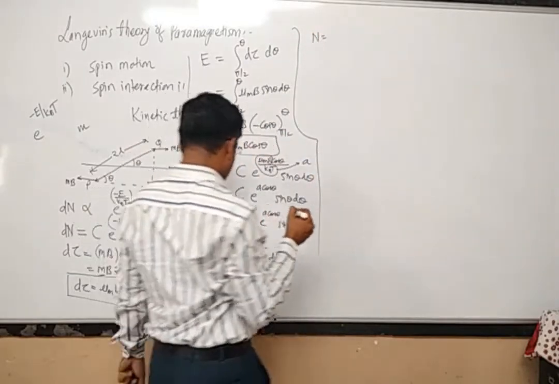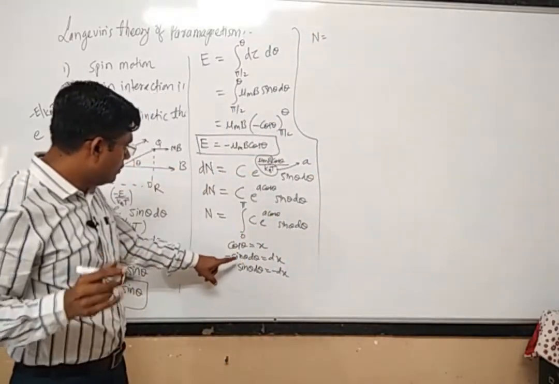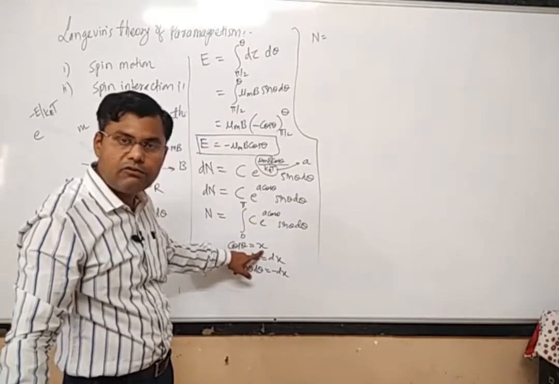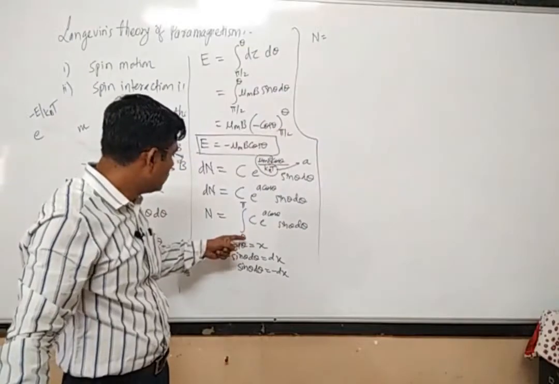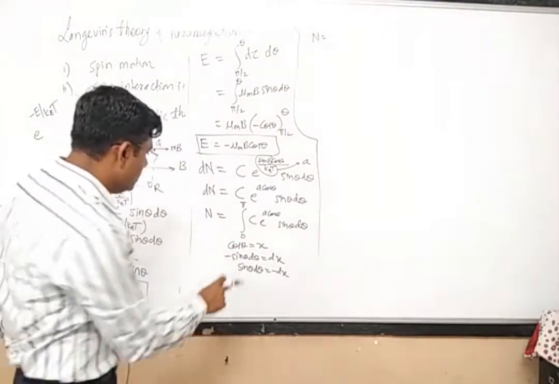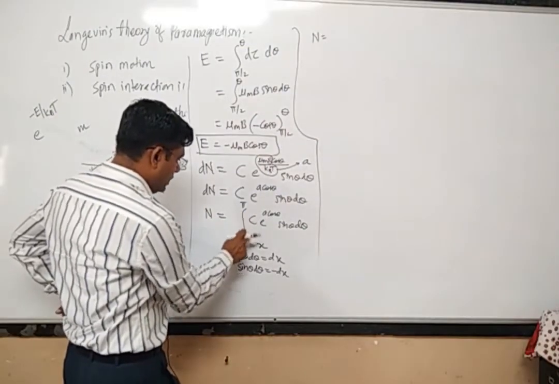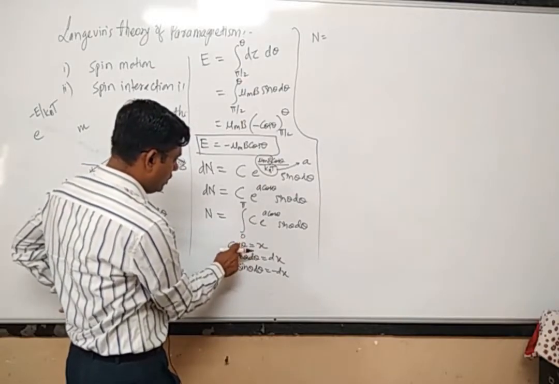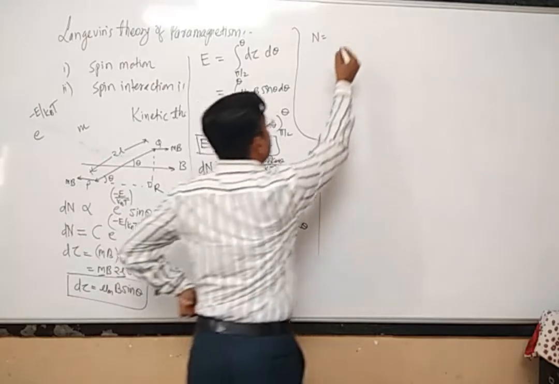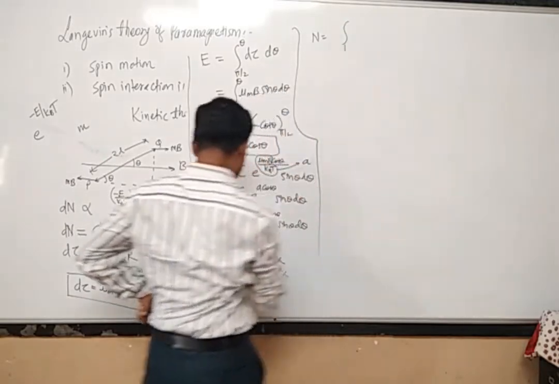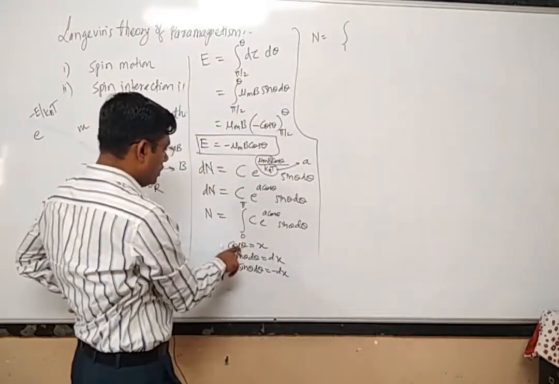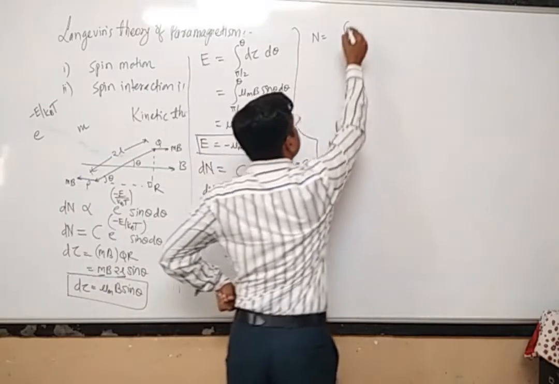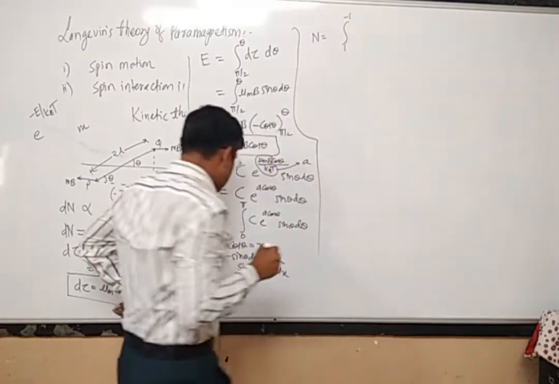Capital N would be equal to, now I have replaced theta by a different variable x. Now the limits will also be changed. In this case cos theta is equal to x, therefore when theta is equal to 0, cos 0 is equal to 1. So the lower limit, instead of 0, I will have to write 1, and when cos pi is equal to minus 1, therefore x is equal to minus 1. So it is 1 to minus 1.